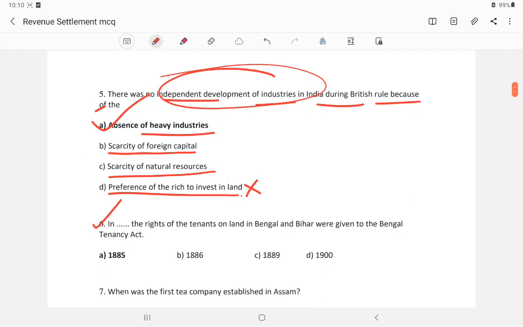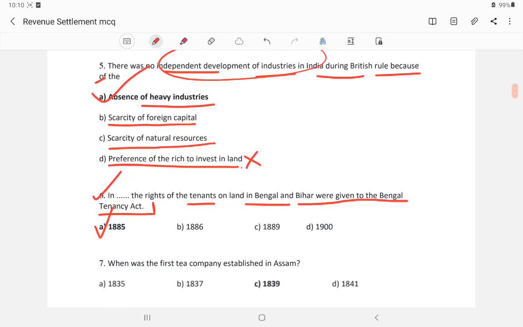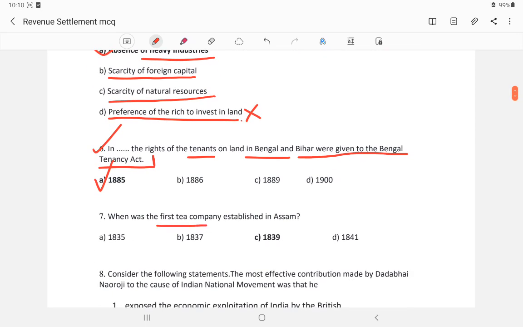Question number 6. Under the Raj, the rights of the tenants of lands in Bengal and Bihar were given by the Bengal Tenancy Act, in 1885. Question 7. When was the first tea company established in Assam? The first tea company in Assam was established in 1839.